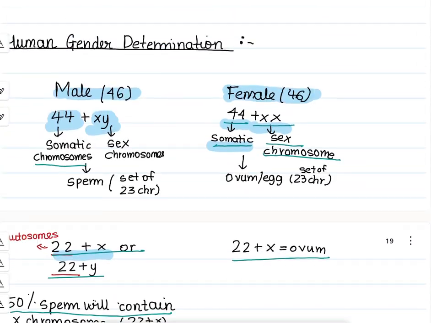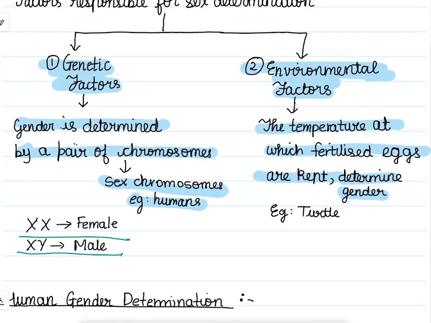Another very important question that can be asked from this topic is: you can be asked to justify the statement, sex is not genetically determined in all animals. Give suitable example. You could give the example of turtle, snail, etc.